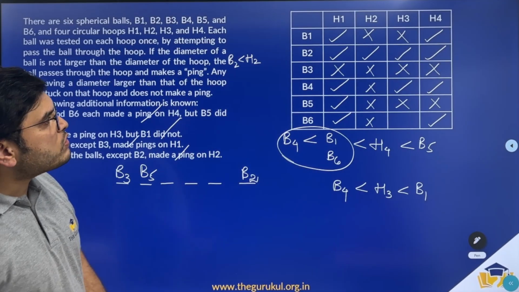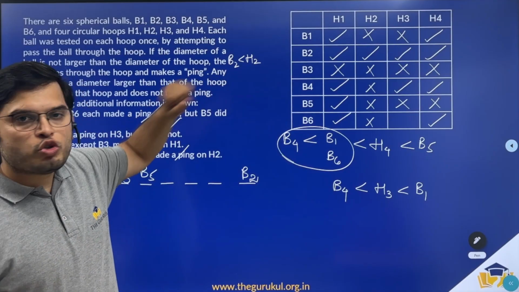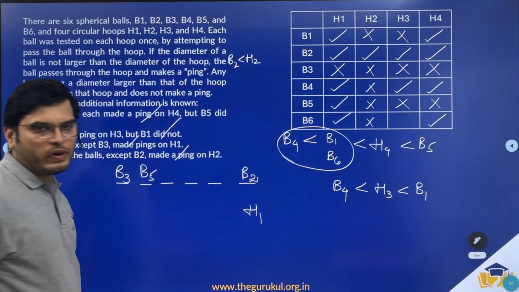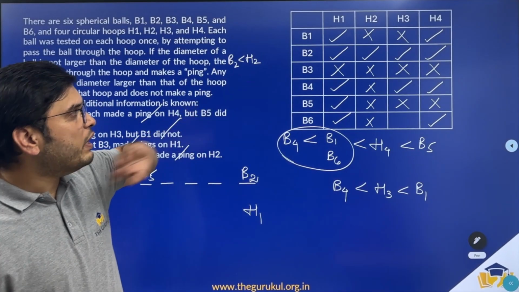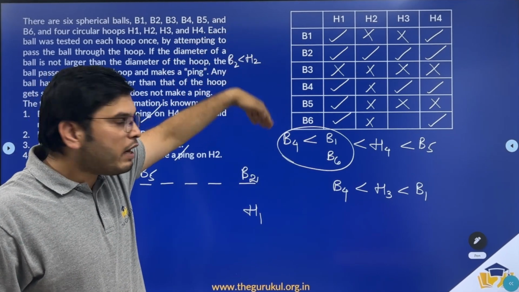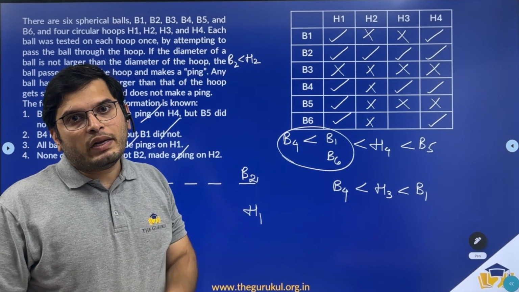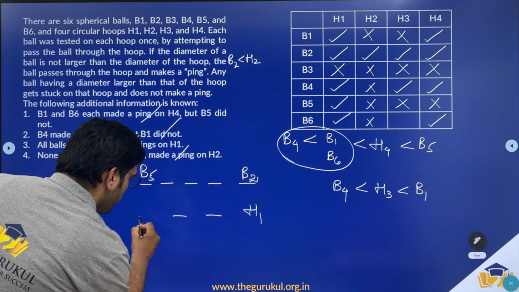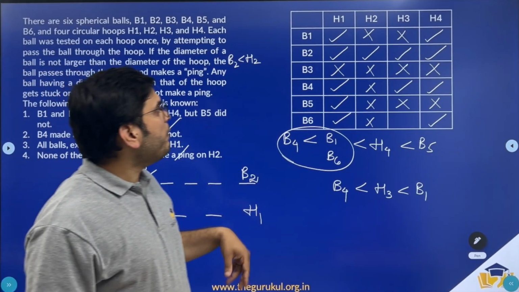And now coming to the sizes of the hoops. H1 should be the largest of all because you have all the balls passing through H1, right? Except for B3. So H1's diameter is greater than B1's, B2's, B4's, B5's and B6's. So that makes H1 the largest hoop, right? So we have how many hoops? 4, right?